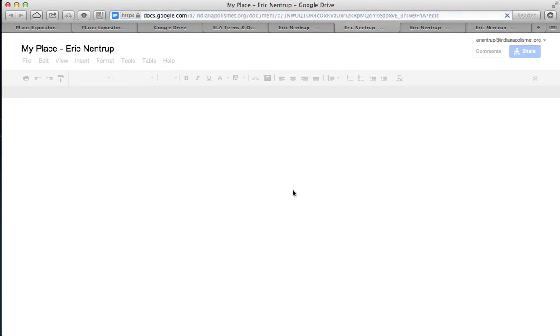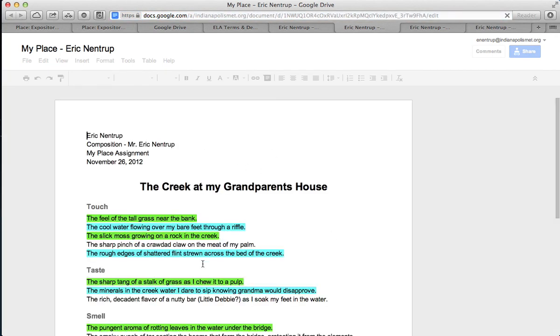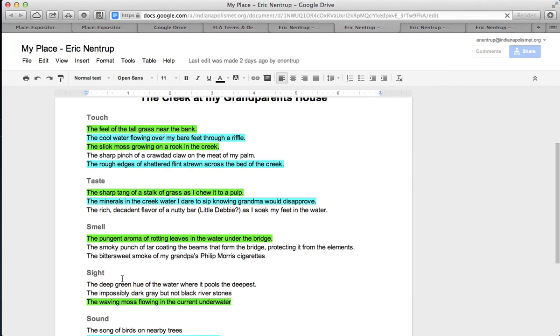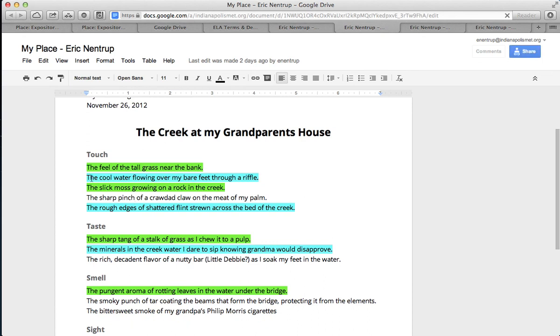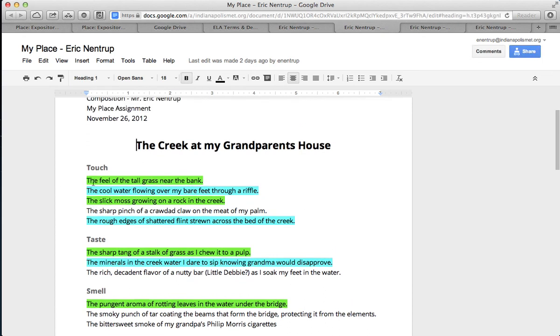Your imagery activity should start to look a little bit like this document, if this is the right one and it loads anytime soon. Okay, so I've got touch, I've got taste, I've got smell, sight, sound. Let me point out what I've done to make all these colors happen. So these are in a little bit different order. So in touch, I've got the feel of the tall grass. I've got the cool water, slick moss, pinch of a crawdad claw, so forth and so on.